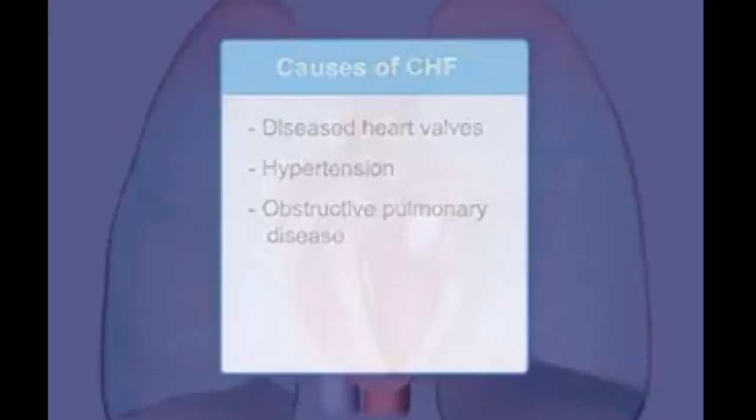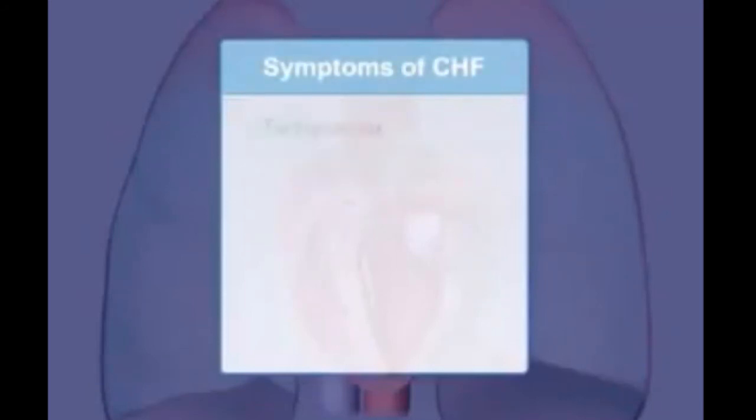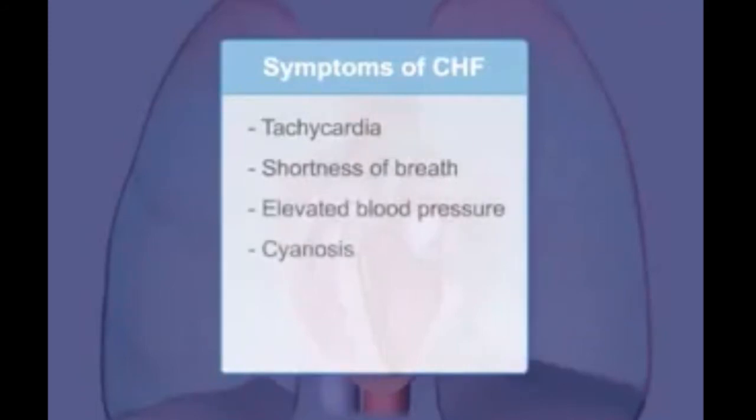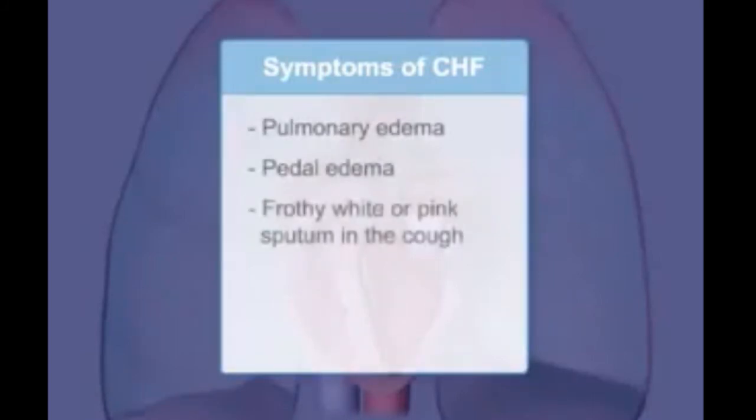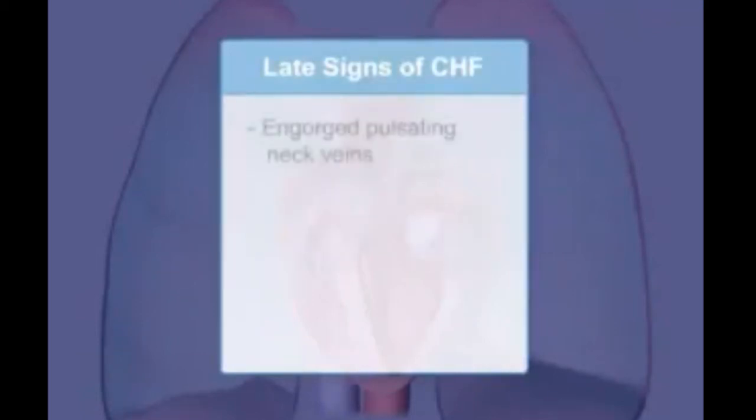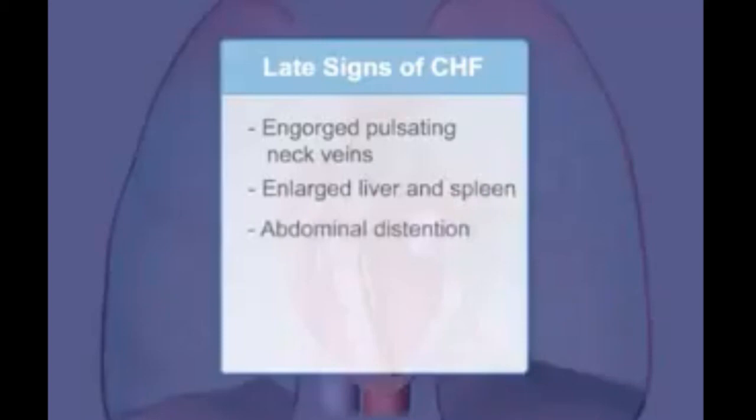The symptoms of CHF may include tachycardia, shortness of breath, elevated blood pressure, cyanosis, profuse sweating, cool and clammy skin, pulmonary edema, pedal edema, or the coughing up of frothy white or pink sputum. Late signs include engorged pulsating neck veins or enlarged liver and spleen.